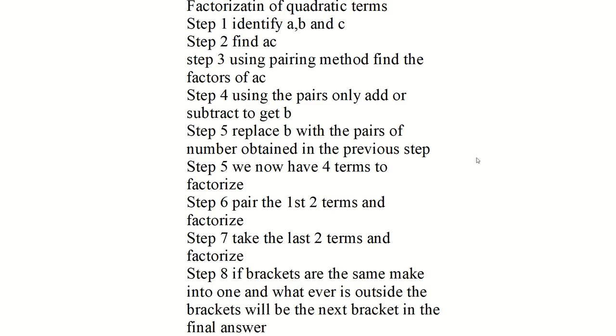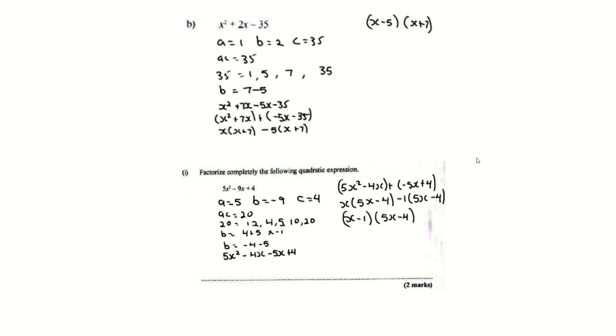Step 5, we now have 4 terms, and we all know how to factorize 4 terms, so I won't go into it because this is basically me copying and pasting. Step 6 would be you factorize the first 2. Step 7 would be you factorize the last 2. Then if the brackets are the same, you make it into 1, and whatever is outside the bracket will be the next bracket in your final answer. So these are 2 past paper questions that I just copied and pasted.